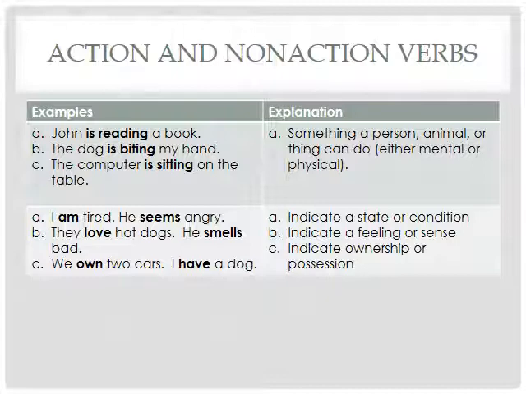All right, so to give you a definition, an action verb is something a person, animal, or thing can do, either mental or physical. So in the first example, we have, John is reading a book. We could say that this is either a mental activity or a physical activity. You know, our eyes are actually moving and reading. The dog is biting my hand.